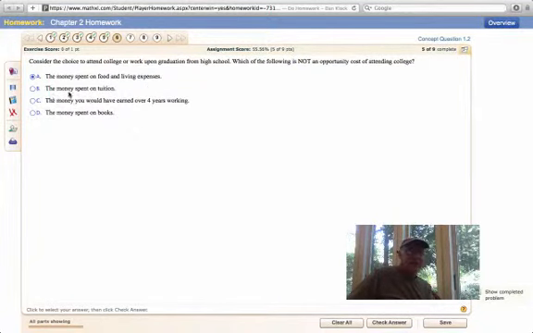What's an opportunity cost? The money spent on tuition, right? You're putting money into tuition that you would normally not do if you worked after high school. Same thing with the money you could have earned in 4 years of working. That is one of those opportunity benefits you could have gotten, but you made the choice to go to college, right? Again, money spent on books is the choice you make to go to college. So that is an opportunity cost.